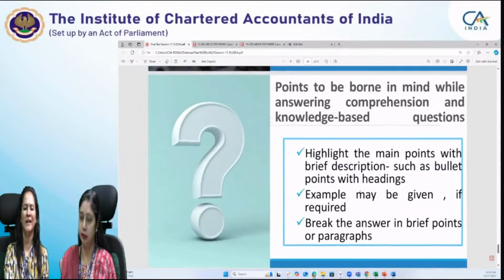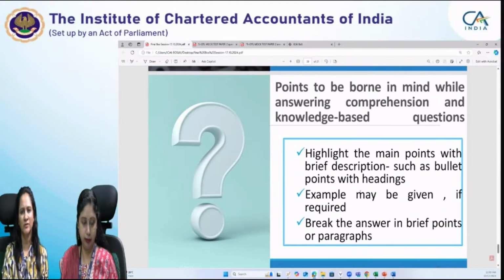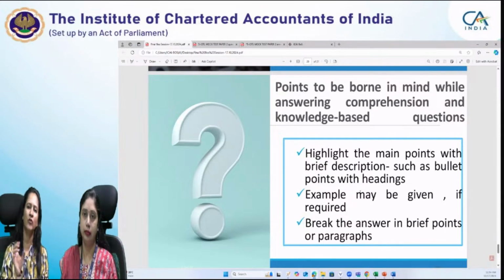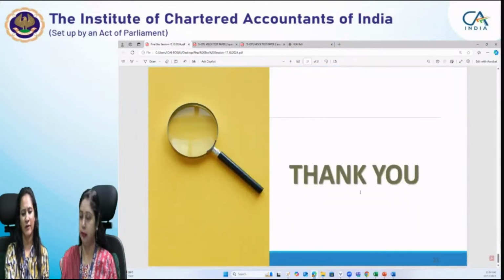You can highlight your points, as you know, in the case of a comprehension and knowledge-based question. In that question, you can highlight the main points, you can underline, you can write in bullet points with headings. Examples may also be given, and try to write the answers not in very lengthy paragraphs. Try to break your answers into brief points, headings, and brief paragraphs.